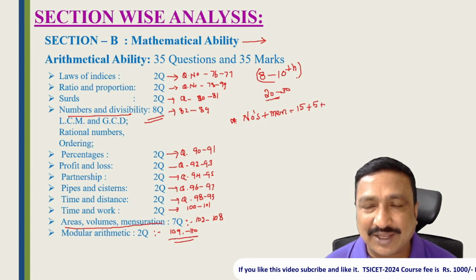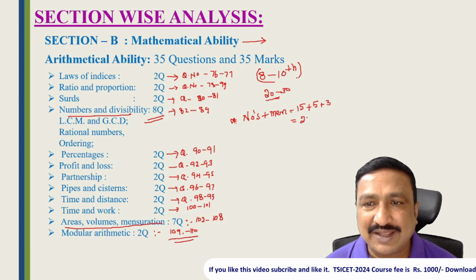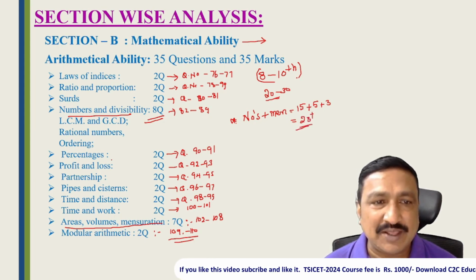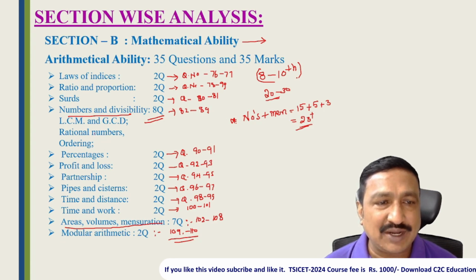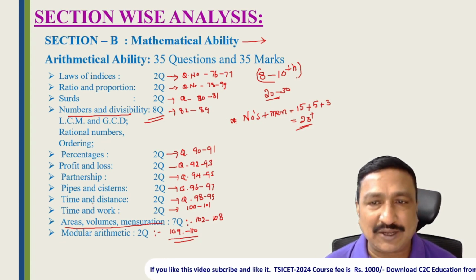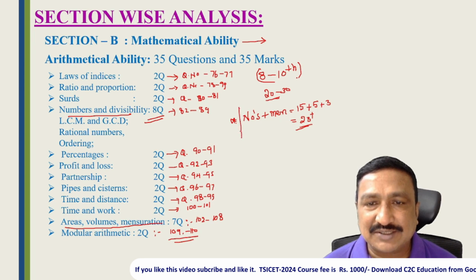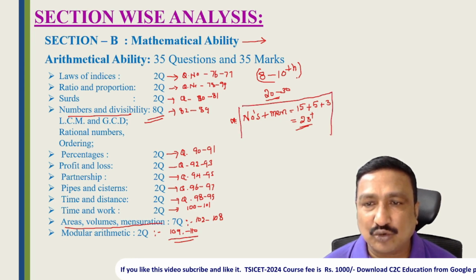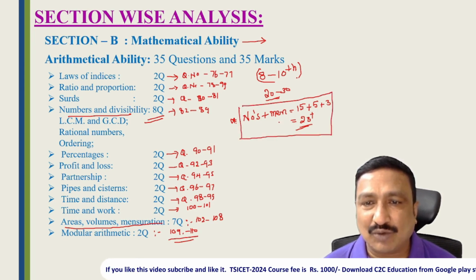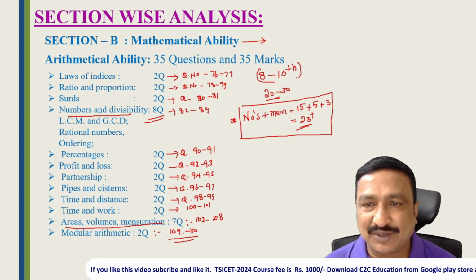and in arithmetic mathematical ability you can see 3 marks. So totally you can get 23 plus questions out of 75. So every day we should look at these two topics perfectly. Apart from this, we can divide the rest into another two groups. This is the one group you have to take: numbers and mensuration.